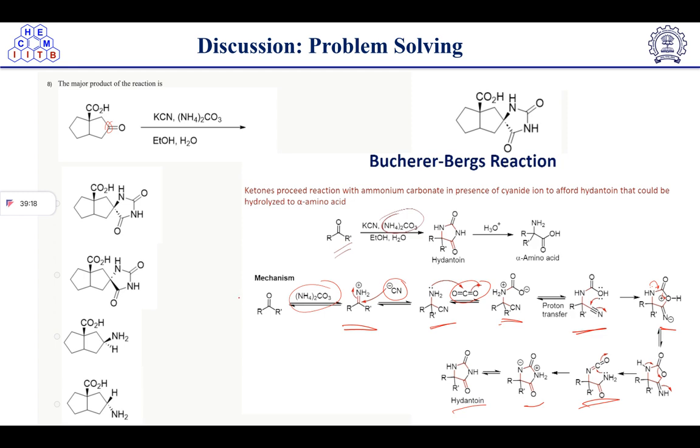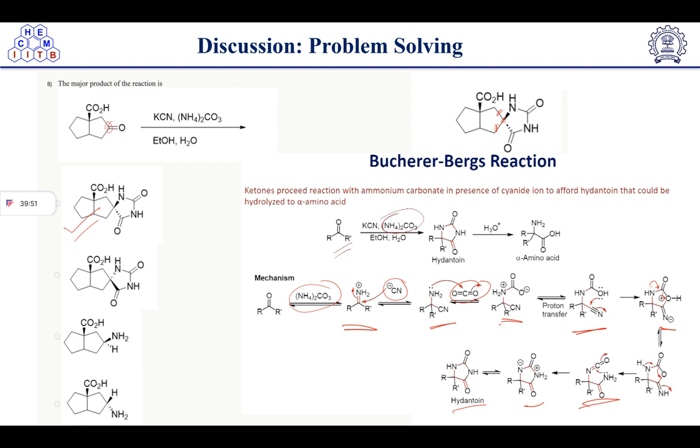This name reaction is known as the Bucherer-Bergs reaction. All of you know that from a simple ketone we are getting a spiro hydantoin. Why spiro? Because both R groups are on the same carbon. We are considering these two as R groups, so this is on the same carbon, and this is the hydantoin structure. So the correct answer is option, tell me, A, right? So why A, why not B?